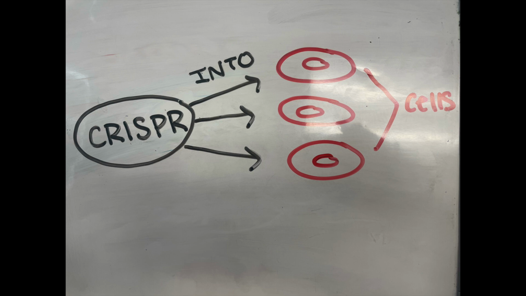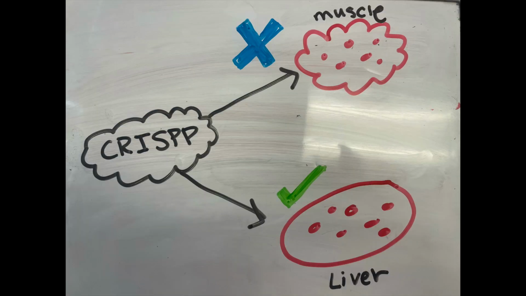Another thing is getting CRISPR components into cells, co-opting a virus to do the job instead of ferrying genes that cause disease. The virus is modified to carry genes for the guide RNA and Cas. And lastly, the virus that carries CRISPR can infect multiple types of cells. For example, editing muscle cells when you want to edit liver cells.